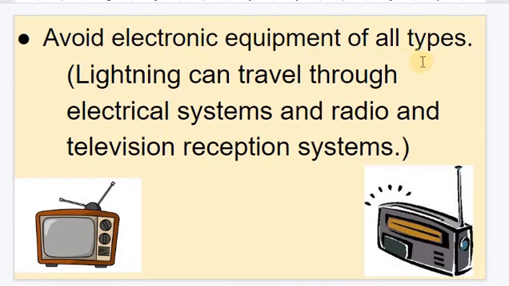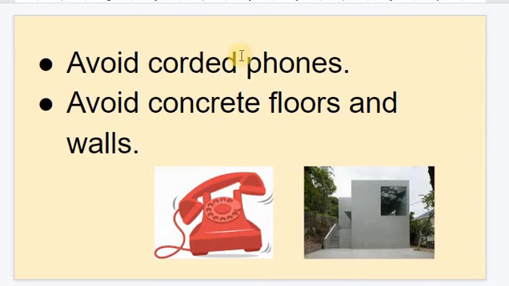Similarly, avoid electronic equipment of all types because the lightning can travel through the electrical systems and radio and television reception systems. Avoid corded phones and avoid concrete floors and walls.